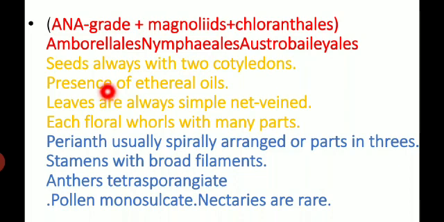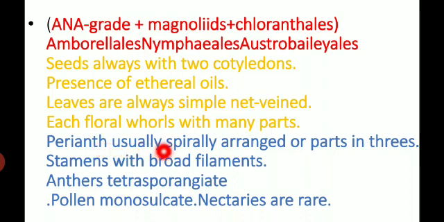The seeds always with two cotyledons. The presence of ethereal oils. Leaves are always simple, net veined. Each floral whorl with many parts. Then perianth. Undifferentiated sepals and petals are called perianth.